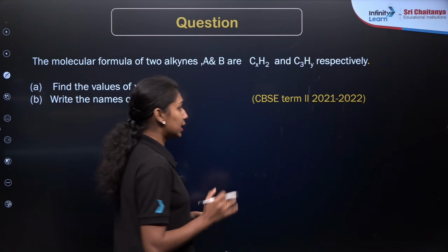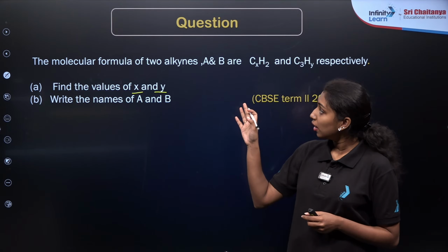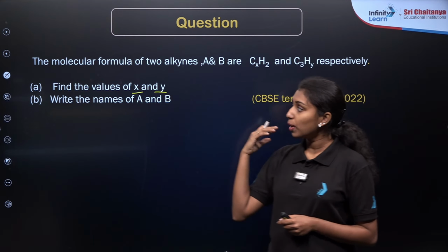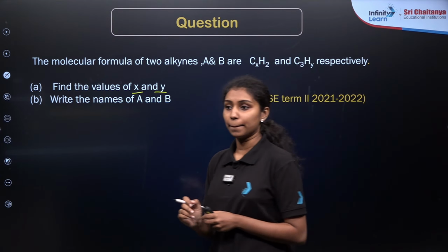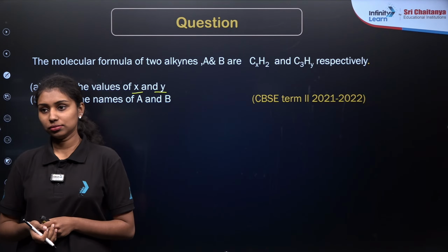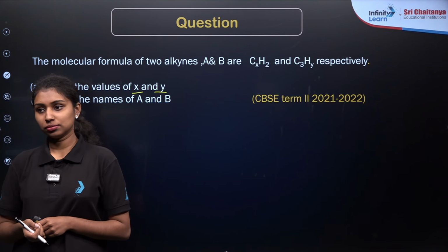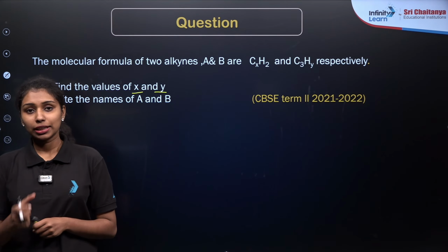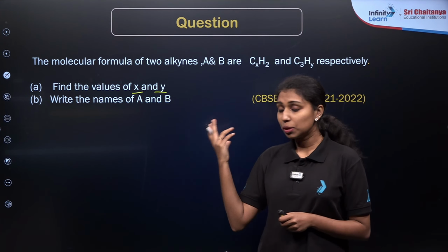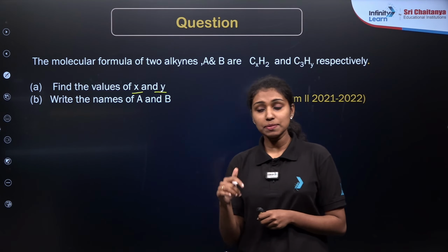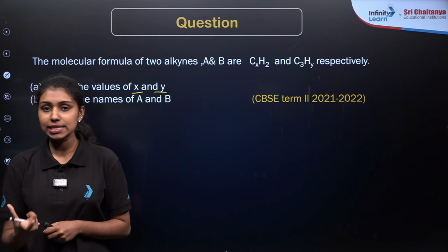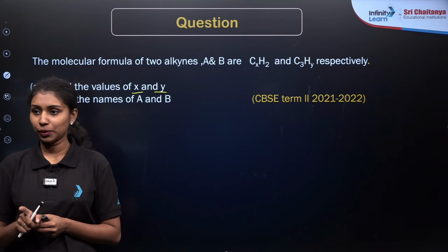Read the question carefully. These are alkynes with a general formula. The formulas given here are CxH2 and C3Hy. We need to identify the values of x and y. The one point you have to keep in mind is that if you want to produce a double bond or multiple bond between carbon atoms, at least 2 atoms should be present there. So we don't have any homologous series with carbon number 1 over here. Clear?